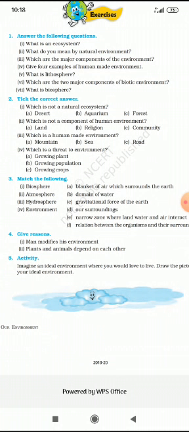Which is not a component of human environment? Human environment means the human itself. So religion and community come under human environment, but land, lithosphere, comes in the natural environment.